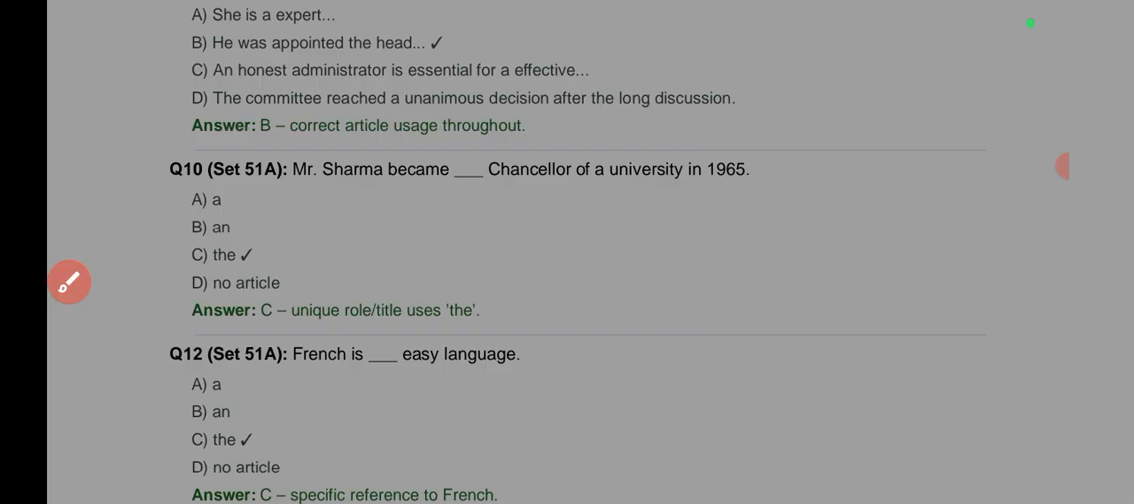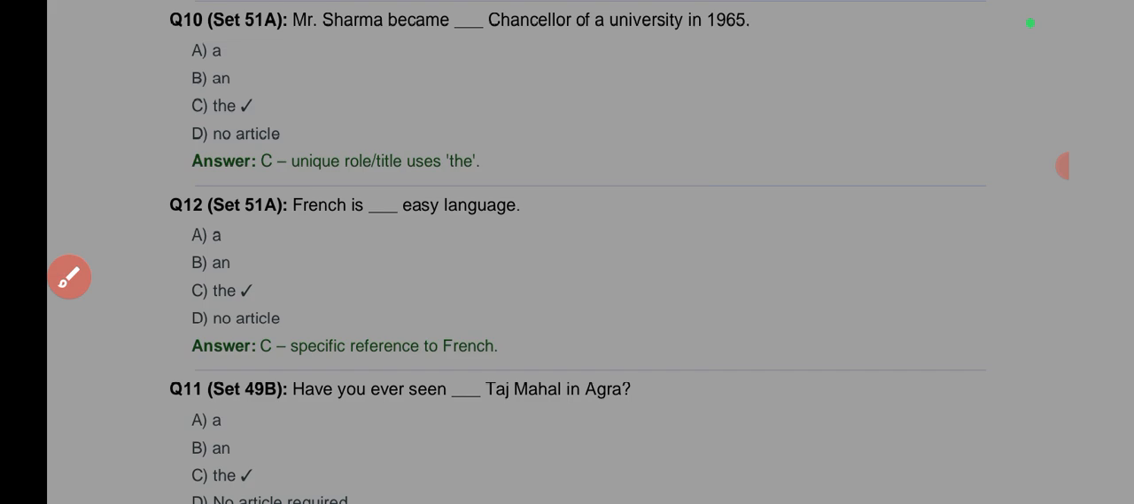The next one: Mr. Sharma became dash Chancellor of a university. Of course, here is going to be "the" because a university can only have one chancellor. Okay, so the title is unique. So the answer is "the" there.